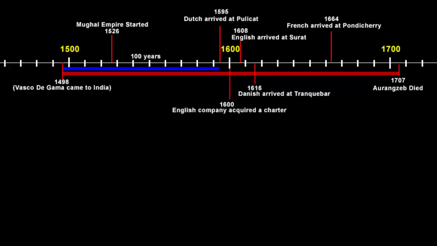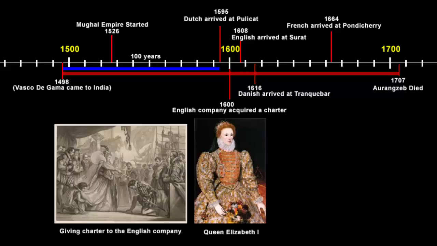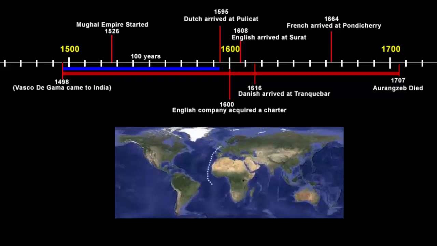So it all started in 1600. The English company acquired a charter from the then ruler of England, Queen Elizabeth I. Charter means a written legislative paper of a country. So Queen Elizabeth I signed a paper where she gave, in particular, this English company complete individual right to trade with the eastern countries. Now with this charter, the company went to the eastern side through the ocean route, looking for new lands from which it could buy goods at cheap prices and carry them back to Europe to sell at higher prices. Basically, they wanted to be the loan shark.